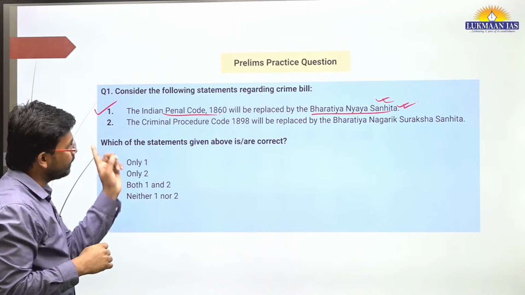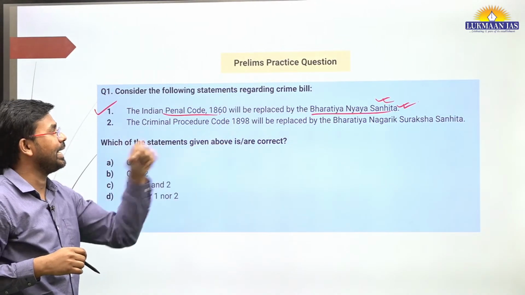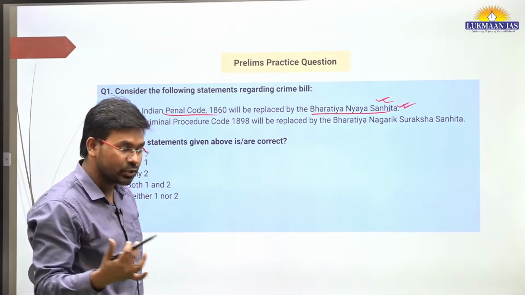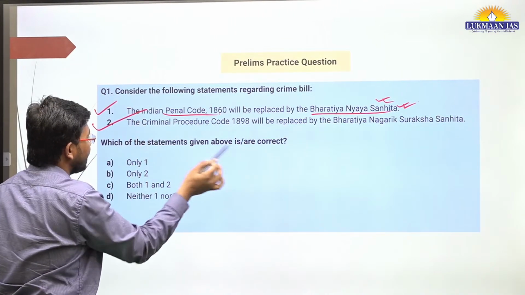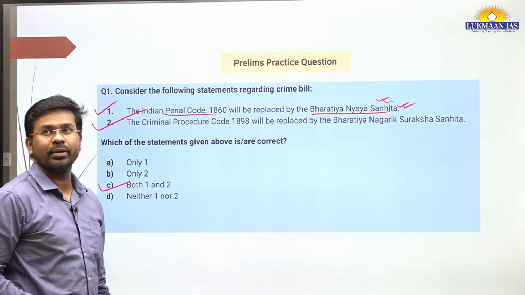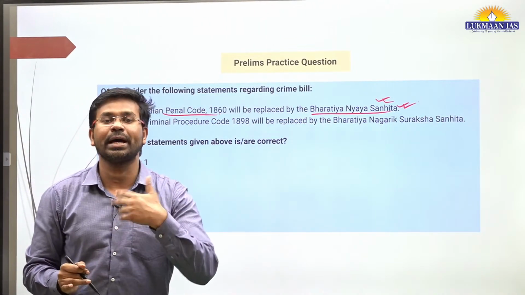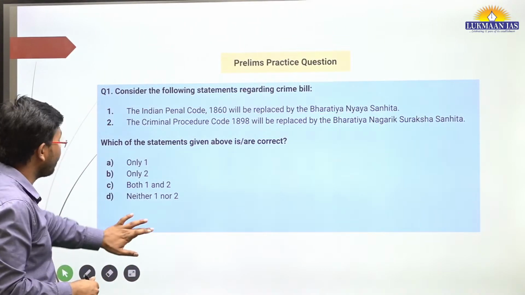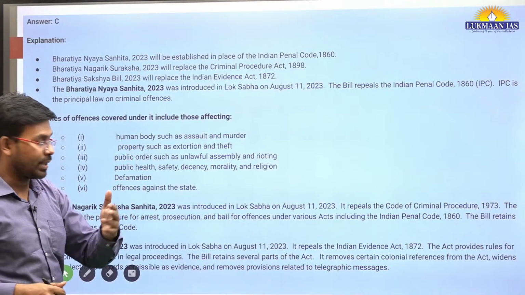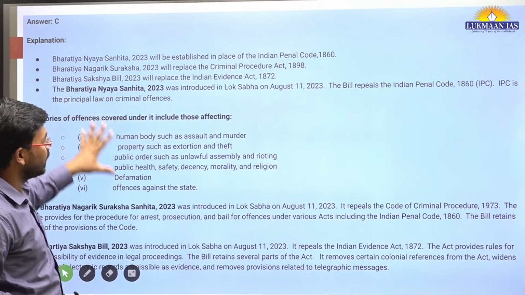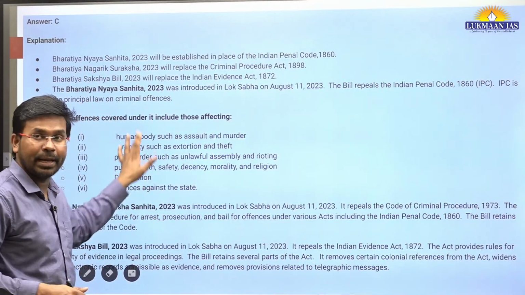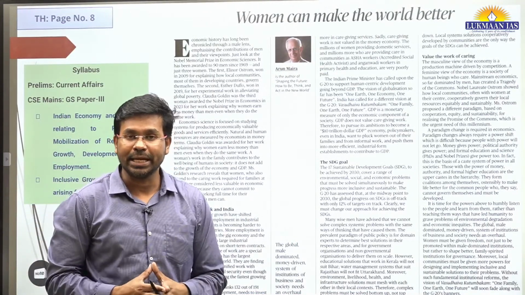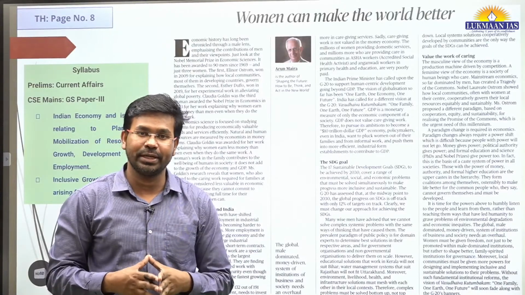Second, it says the Criminal Procedure Code 1898 will be replaced by the Bharatiya Nagrik Suraksha Sanhita. This is also right. Both are right, so the correct answer would be option C. Very simple question, just for our understanding of this topic. Before moving on, we have also included an explanation. In your free time, you can download this PDF from the description of the YouTube video and go through the solutions.